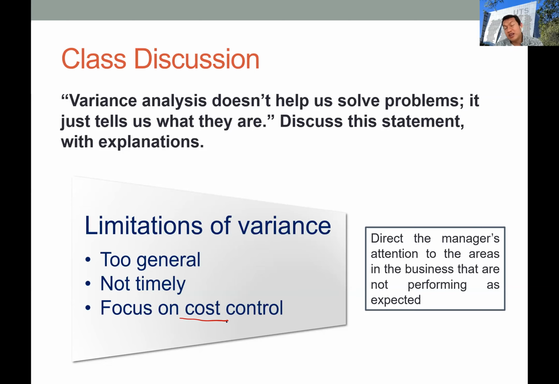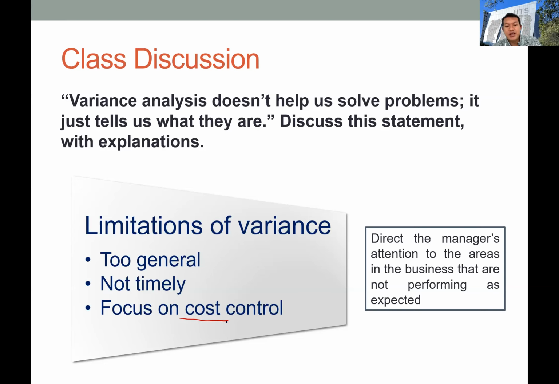So cost is not everything. The manager should also consider qualitative aspects like quality or customer satisfaction, or even employee-specific aspects. These are some limitations, and you can add more if you find them in the textbook or reference. But overall, I think variance is still very useful for managers to give an early indication of problems, or a symptom of problems, in a specific area of the company's operation.